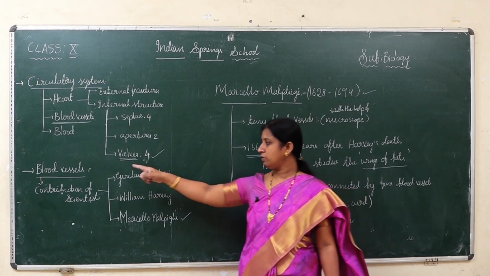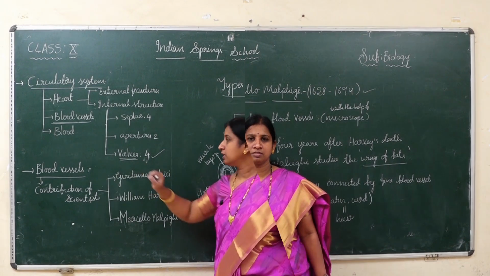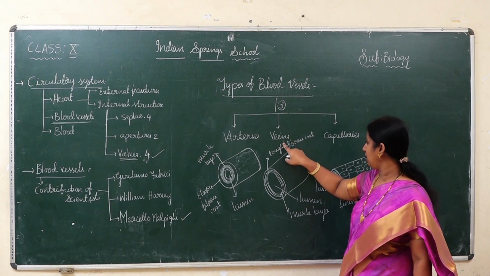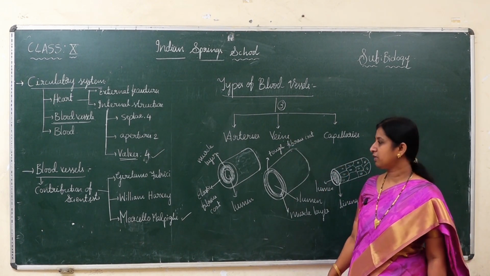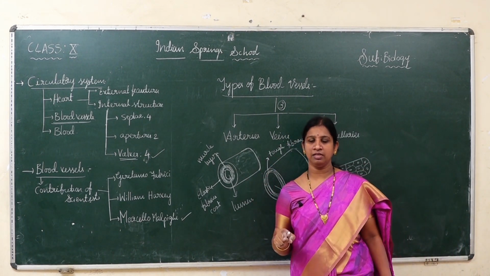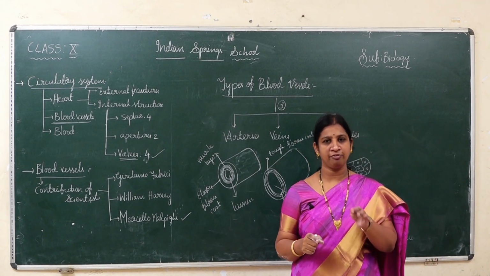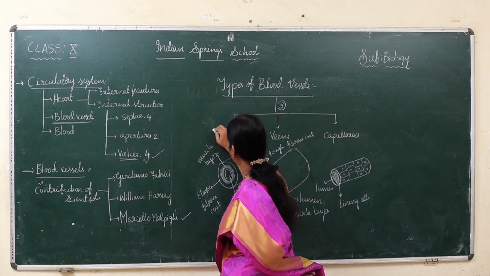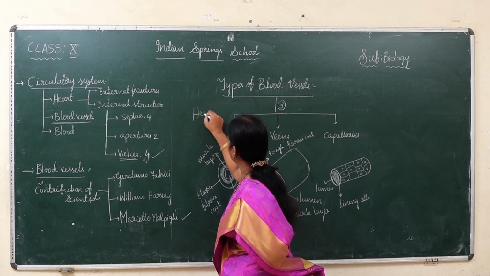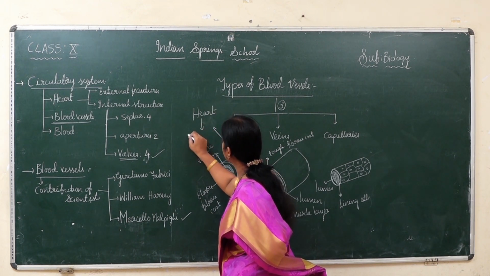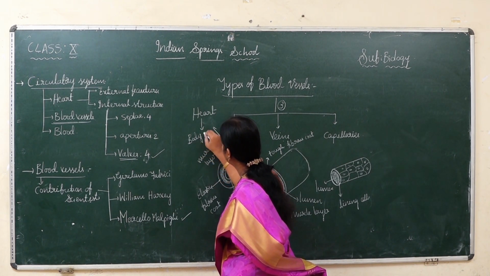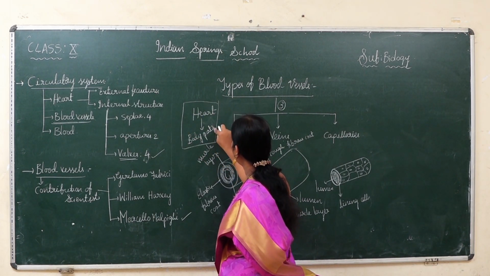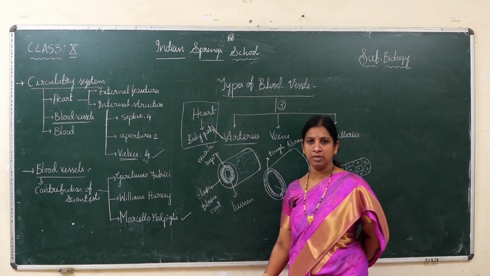Now we will move on to the types of blood vessels. There are three types of blood vessels, children: one is artery, another is vein, and the third is capillaries. What are arteries? Arteries always carry the blood from the heart towards the body parts. That is a very important concept. You have to remember what they do. This is the main function, children. They carry blood from heart to body parts.